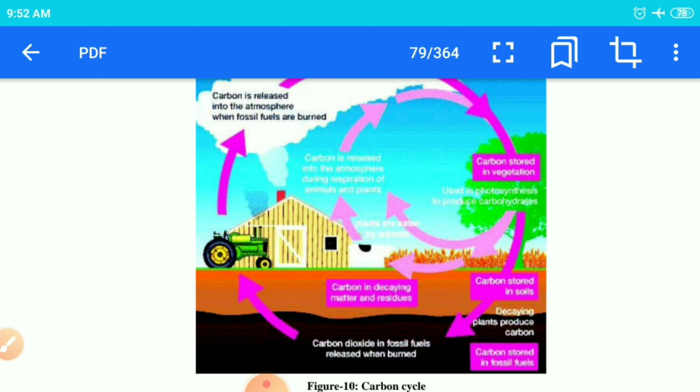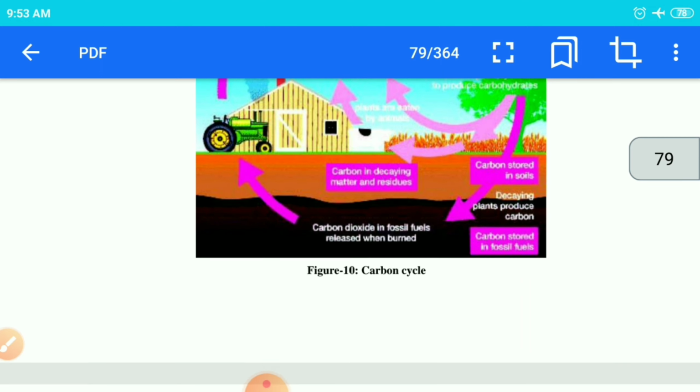When you use fuel, petrol, diesel, kerosene, it is released again in the form of carbon dioxide and carbon monoxide. So a cycle is continuously working in nature, and from one organism to another it is recycled again and again, and returned back to nature.